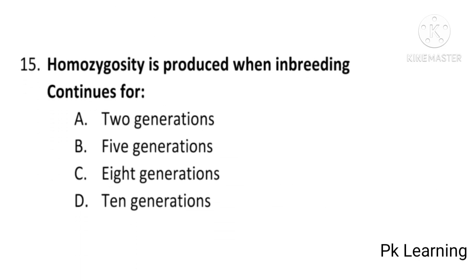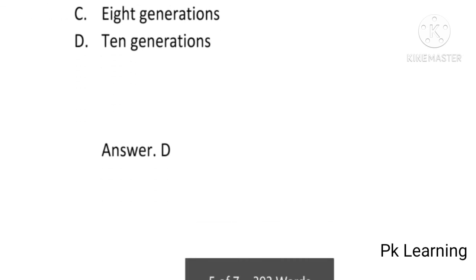And next question is, homozygosity is produced when inbreeding continues for 2 generations, 5 generations, 8 generations, or 10 generations. And answer is D, 10 generations. Homozygosity is produced when inbreeding continues for 10 generations. D is correct option.